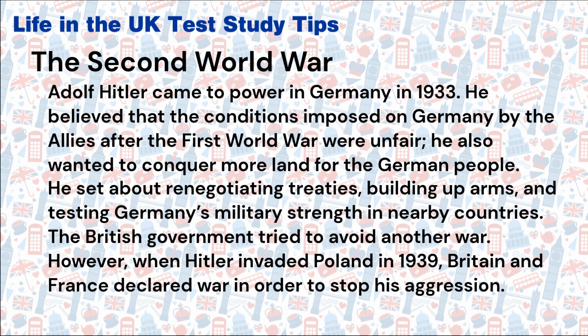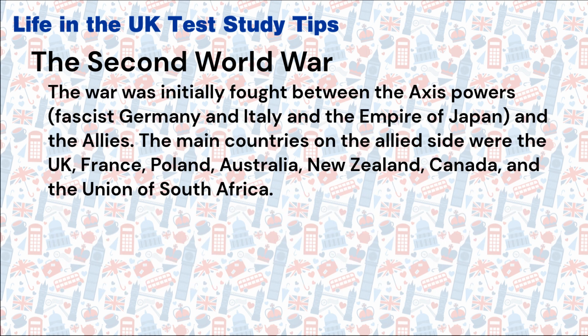The British government tried to avoid another war. However, when Hitler invaded Poland in 1939, Britain and France declared war in order to stop his aggression. The war was initially fought between the Axis powers, Fascist Germany and Italy, and the Empire of Japan, and the Allies. The main countries on the Allied side were the UK, France, Poland, Australia, New Zealand, Canada, and the Union of South Africa.